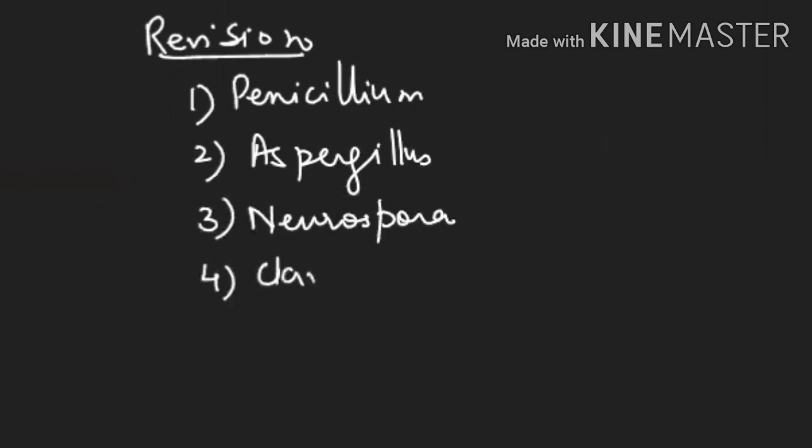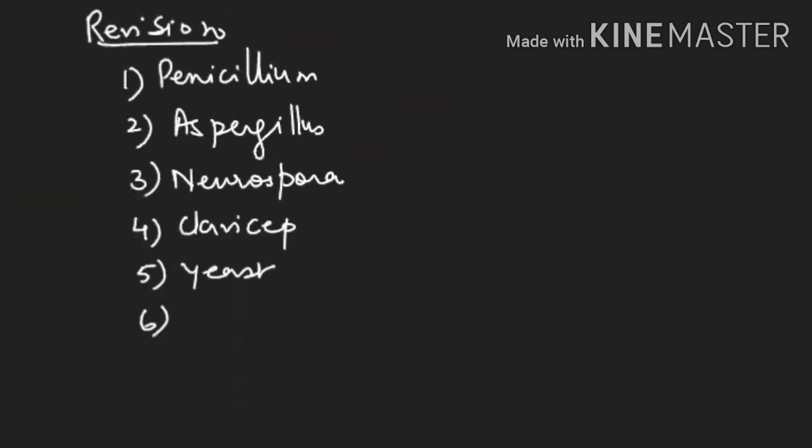Claviceps, source for LSD. You have to remember yeast. Then next, you have to remember the edible ascocarp, that is morels and truffles.